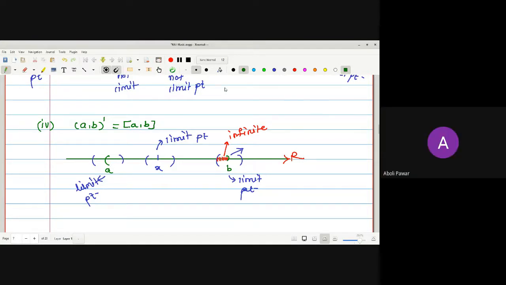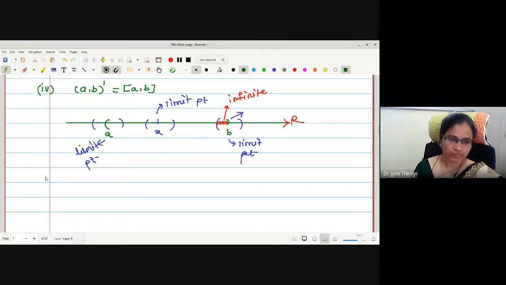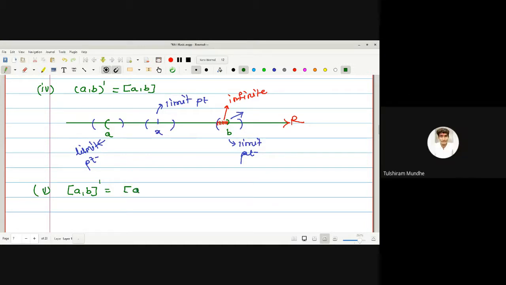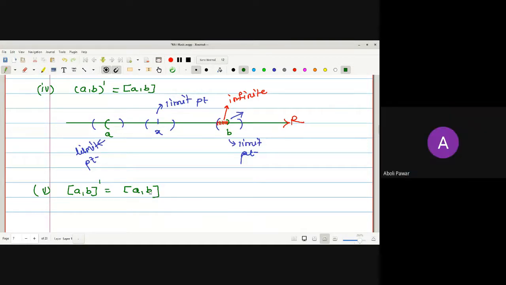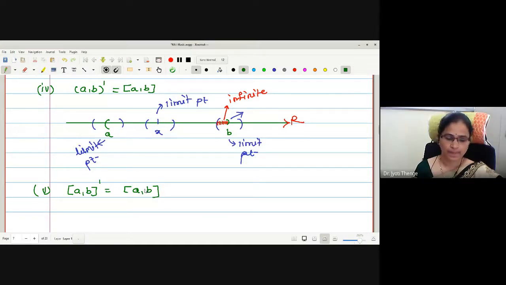Yes, correct. What about the closed interval? Nothing to discuss actually. The derived set is the closed interval AB. Very good. Okay.